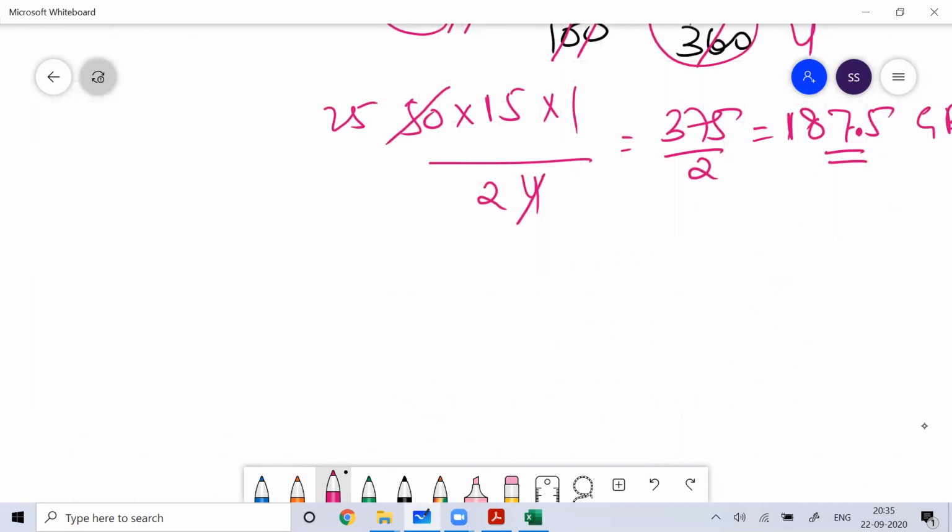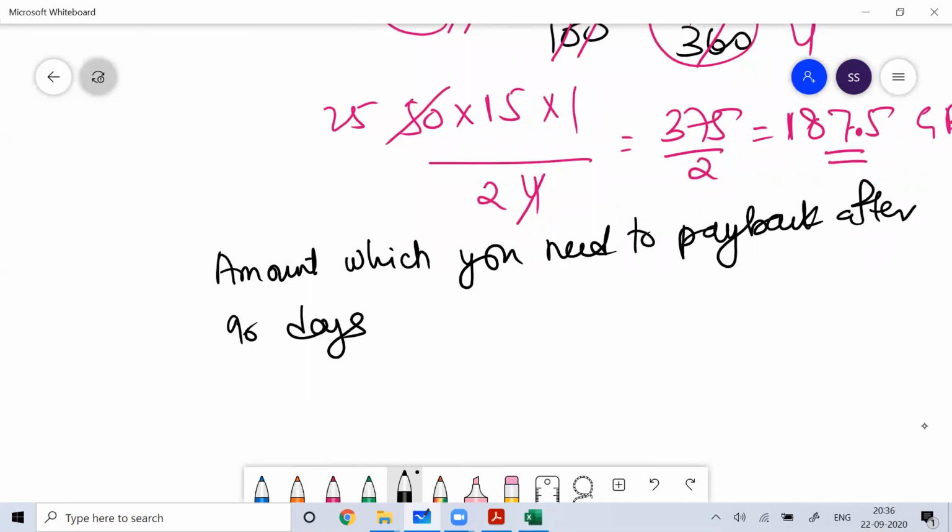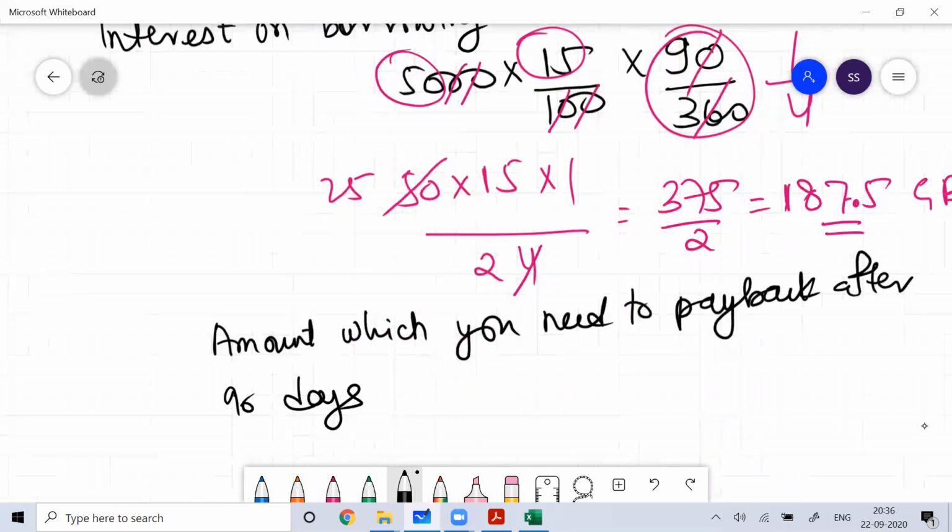So the amount which you need to pay back to the UK bank after 90 days. Who's borrowing? I or you? Okay, I am borrowing.